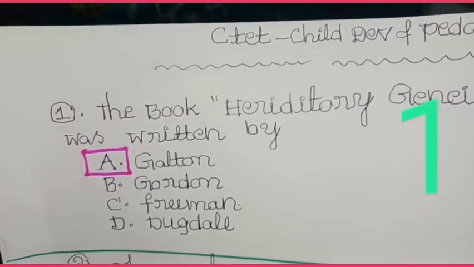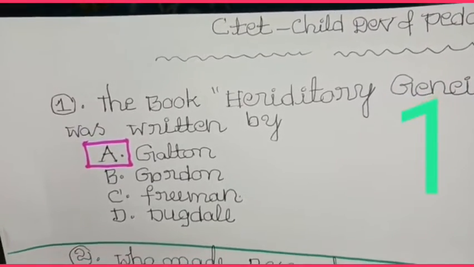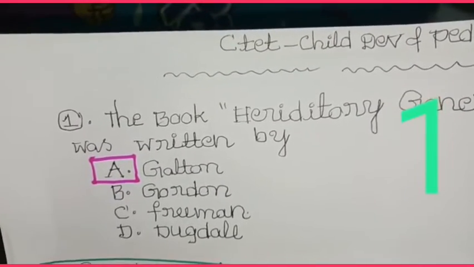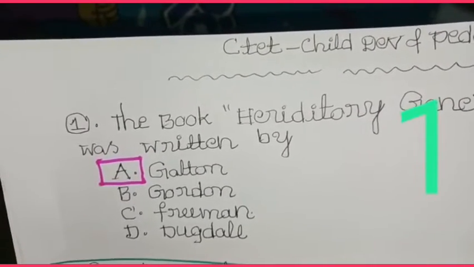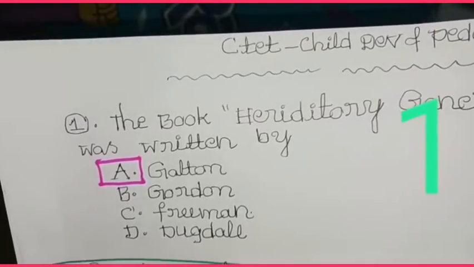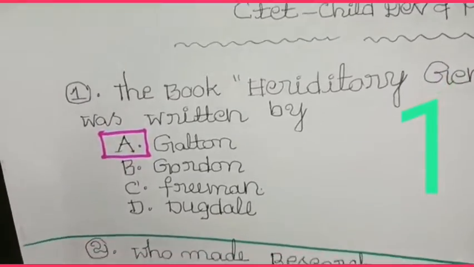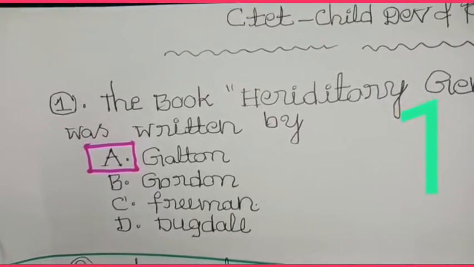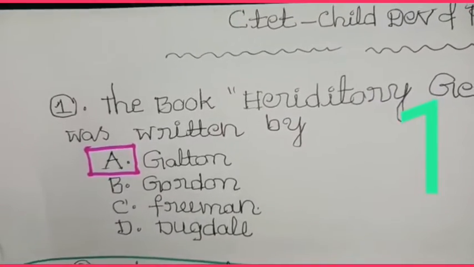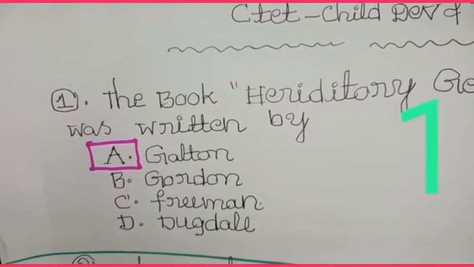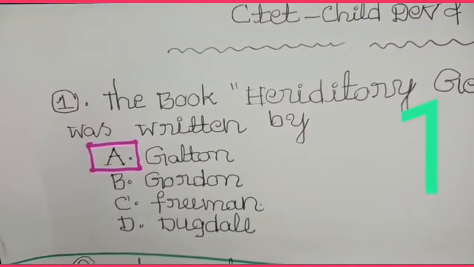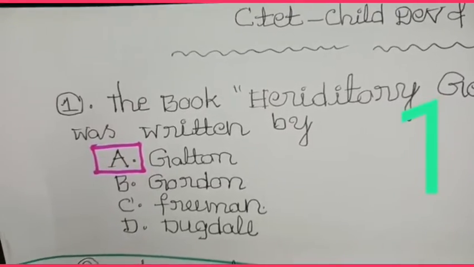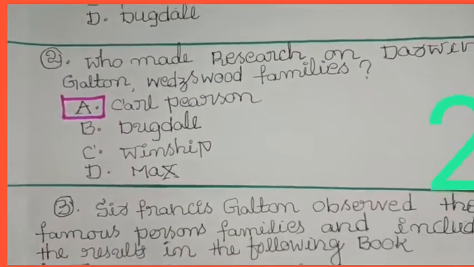He believed that development occurs through heredity only, so he made experiments and wrote the book Hereditary Genius, a very important book. So the answer is A. Galton, Sir Francis Galton.